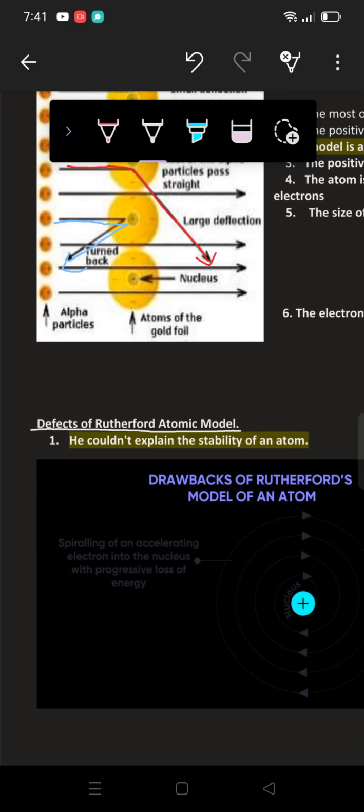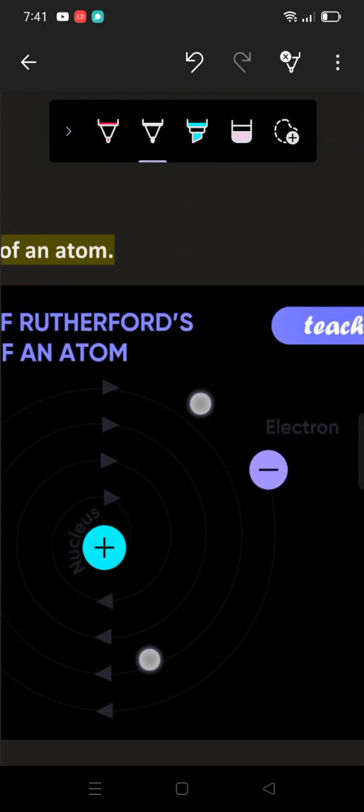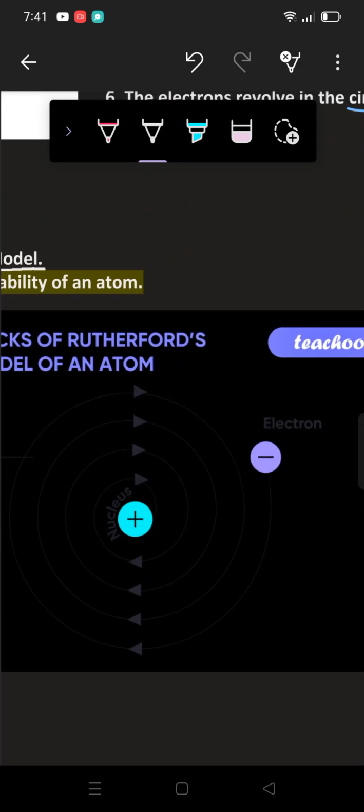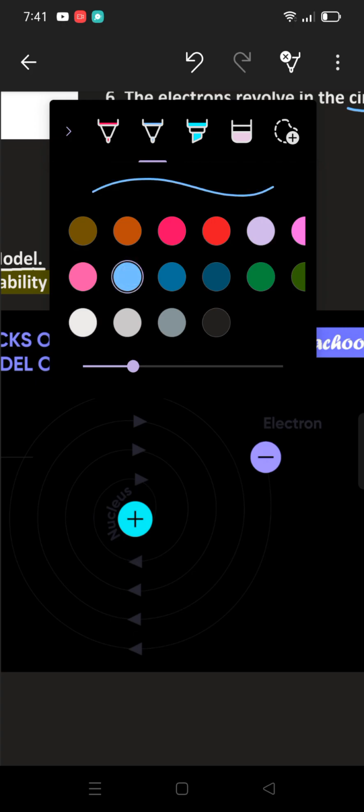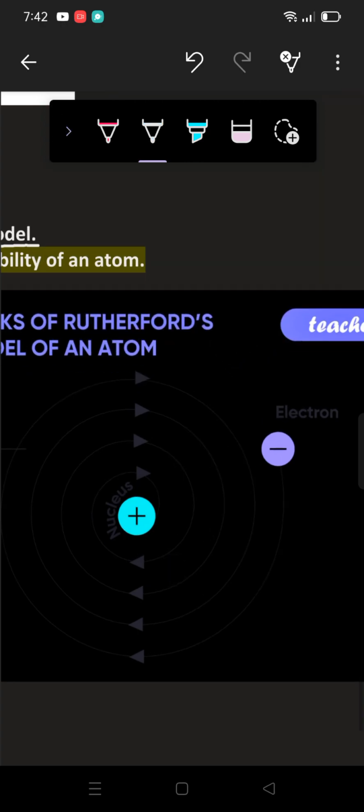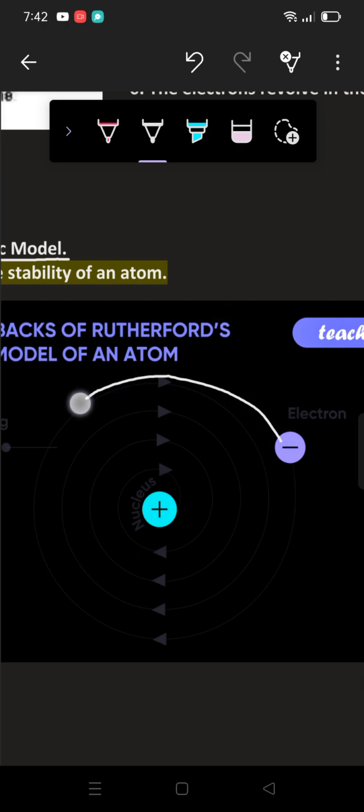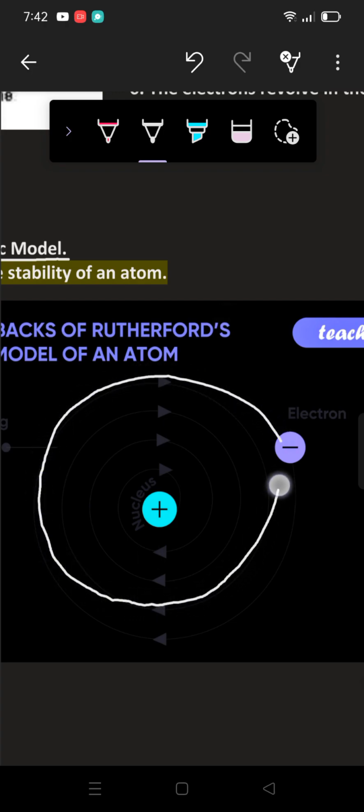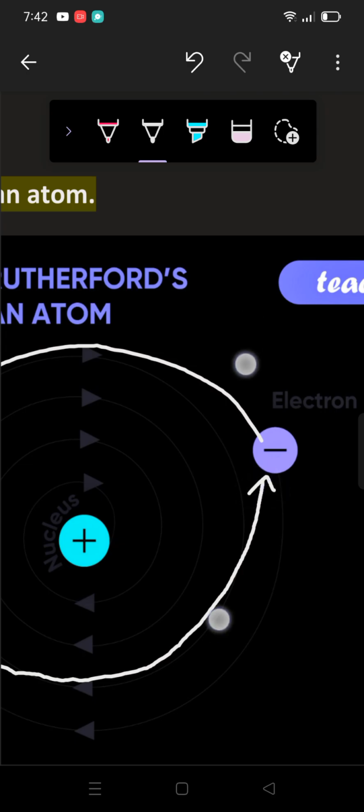So the first defect was that he could not explain the stability of an atom, right? We know that when an electron revolves around the nucleus, it should be stable, but he could not explain that. Now, as you can see, what we have read in his conclusion theory is that the electron is a negatively charged particle, and it revolves around the positive charged particle, right?